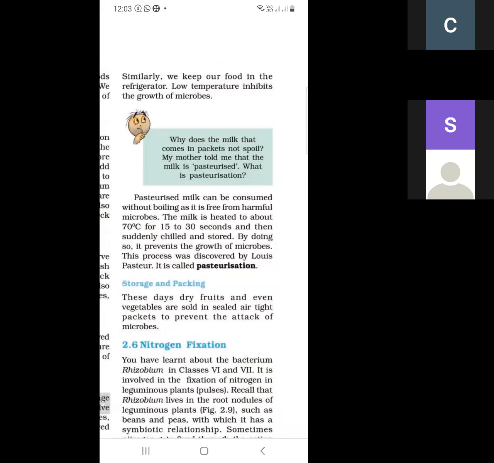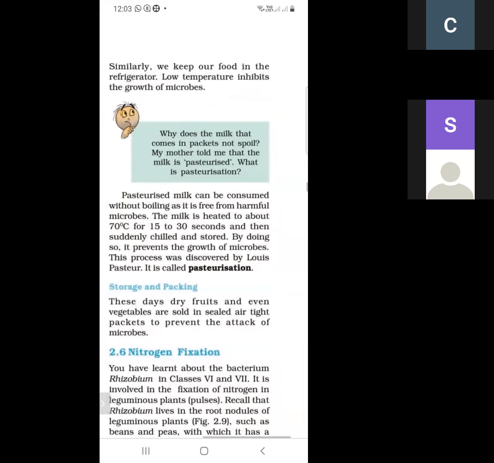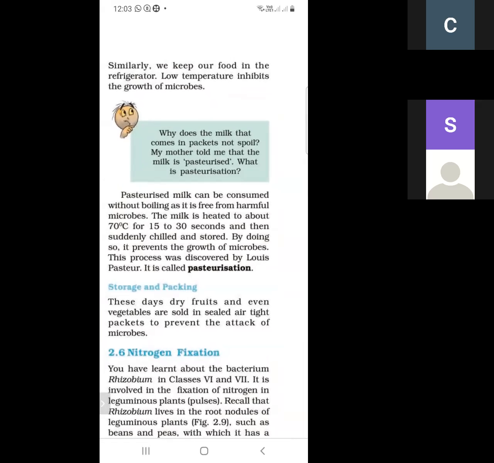So what do we mean by pasteurization? When milk is heated at a higher temperature and then suddenly chilled and stored. This phenomenon is called pasteurization. By this, milk is safe from microorganisms. So in packets, we use pasteurized milk so that it can be used for a longer time.